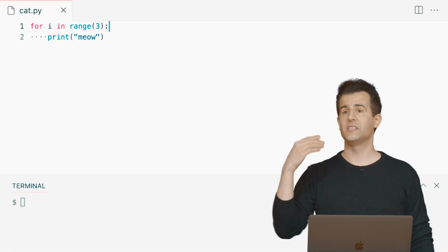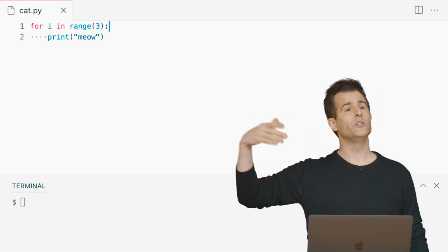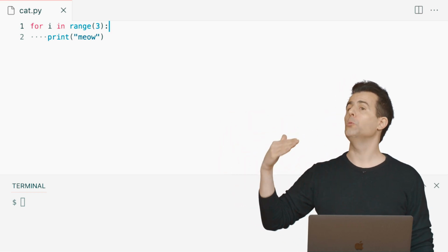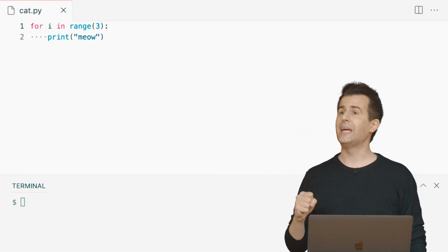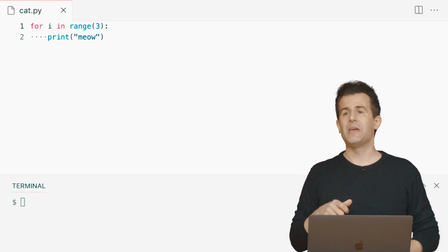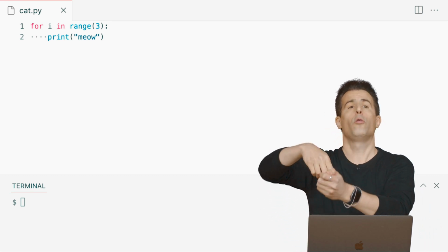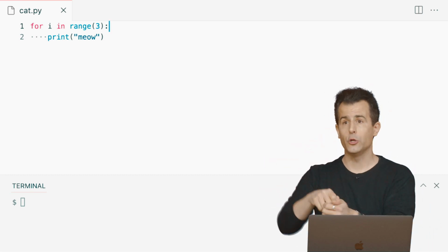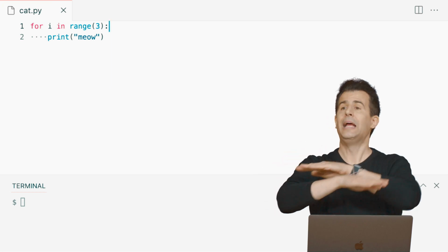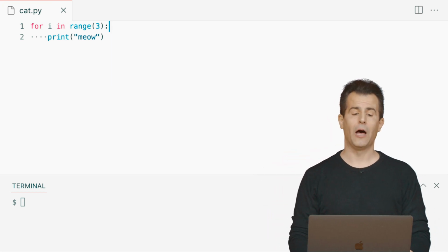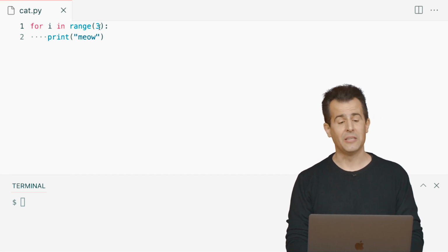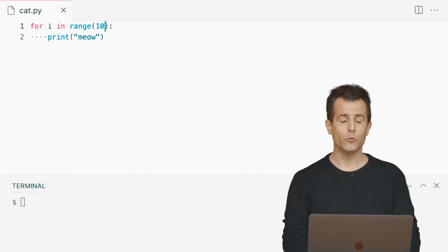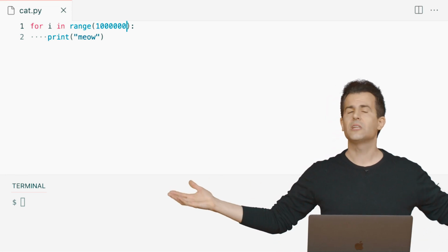Those values are going to start at 0 and go to 1 to 2 and so forth, but they will go up to but not through the number you specify. So by specifying range 3, you're essentially being handed back 3 values. And by default, those values are 0, 1, and 2, and that's it. But what's brilliant about this is that now, to Hope's point, if I do want to meow a million times, I mean, that is an angry cat, I can now do a million by just typing a million.